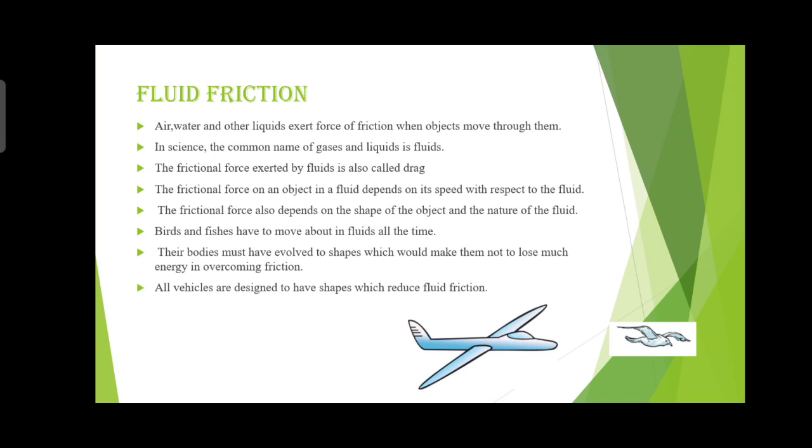The shape of an aeroplane is also designed according to that. All vehicles are designed to have shapes which reduce what? Fluid friction.